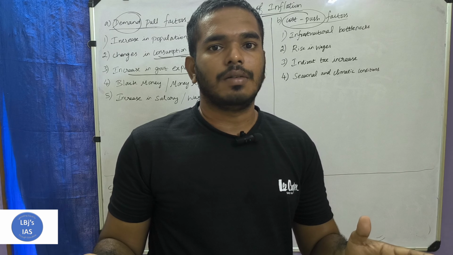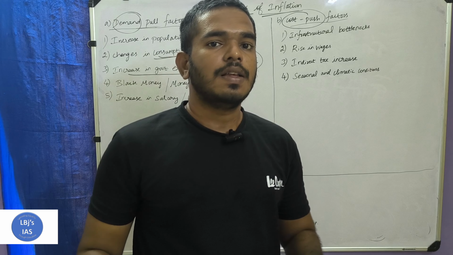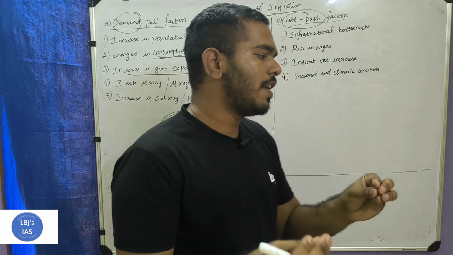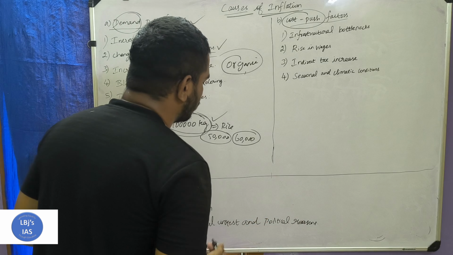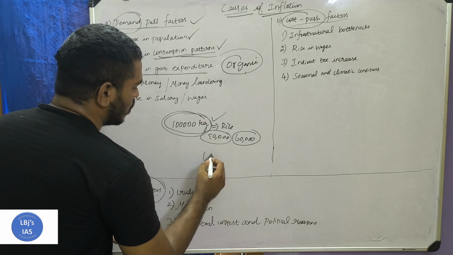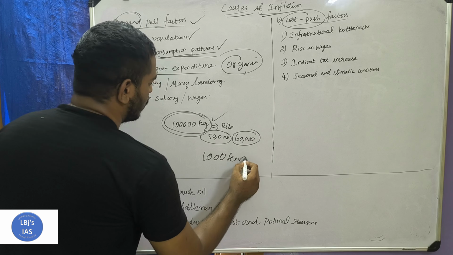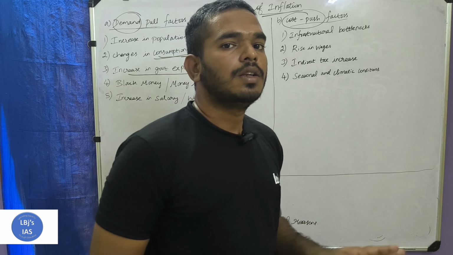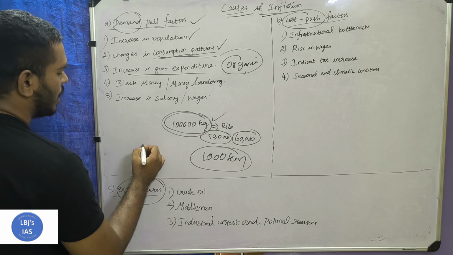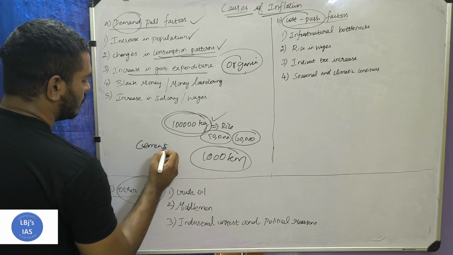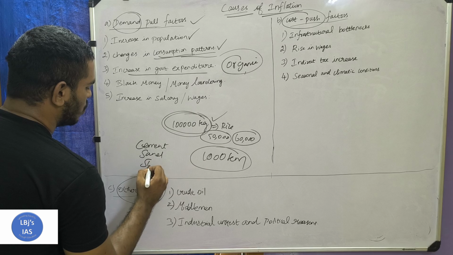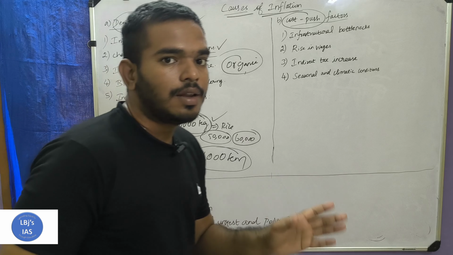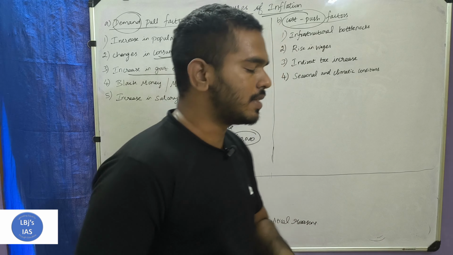Next one, increase in the government expenditure. Whenever the government expenditure increases, a product's demand will also increase. Take for example, if the government proposes a project to construct a road for 1,000 kilometers, the demand for cement, sand, stone and labor will increase.